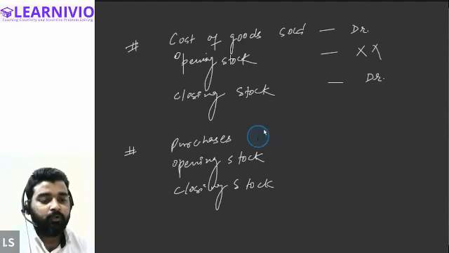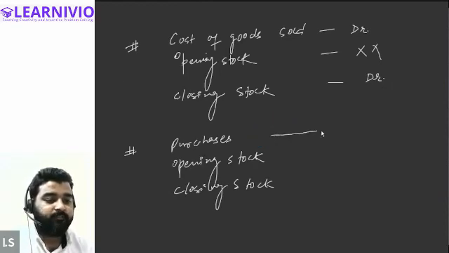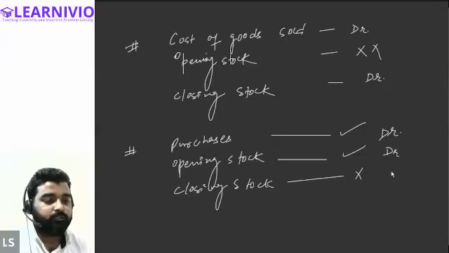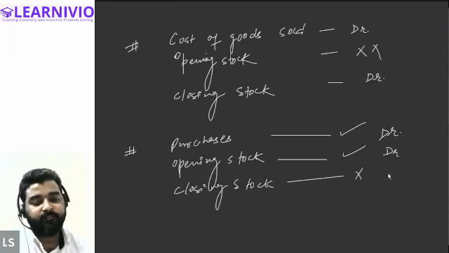When all of this information is given in the question, then we will record the value of purchases in the trial balance on the debit side. Number one, opening stock will be recorded on the debit side of the trial balance, but we won't record closing stock. Closing stock will not be recorded in the trial balance anywhere.